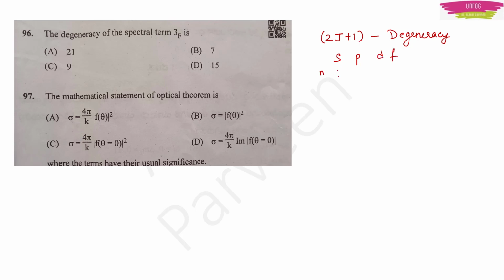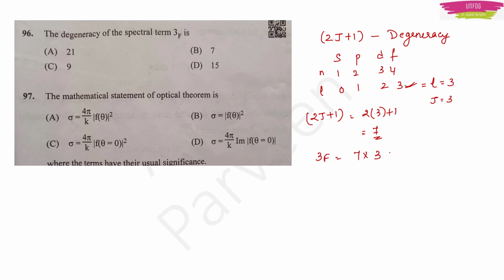Here n, the principal quantum number, will be 1, 2, 3, 4. So angular quantum number will be 0, 1, 2, 3. So for F, angular quantum number will be 3 and J will be 3. Now to find the degeneracy, it is 2J plus 1. This will be equal to 2 into 3 plus 1, which will be equal to 7. Now when we are talking about 3F, you multiply it with the orbital angular momentum 3 again. So this will be 21. So degeneracy is option A.